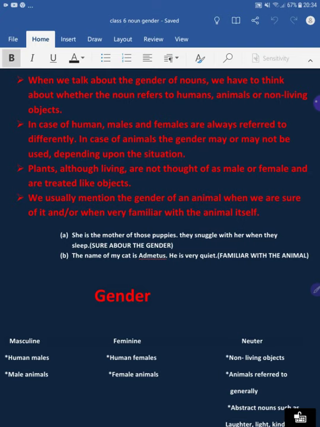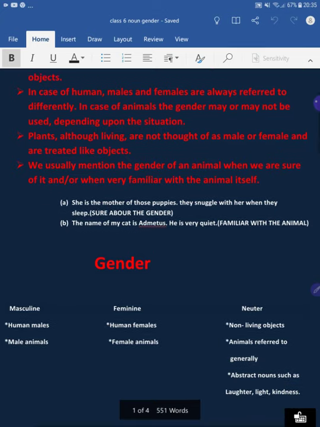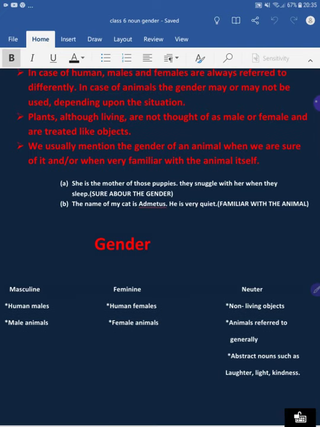Now the next point is that we usually mention the gender of an animal when we are sure of it or when we are very familiar with the animal. We have seen the examples. She is the mother of those puppies. They snuggle with her when they sleep. Because we are sure about the gender, that she is the mother, we refer to her as she, though it is an animal.